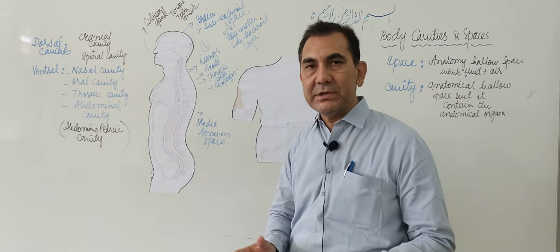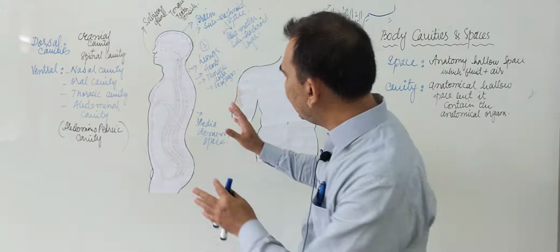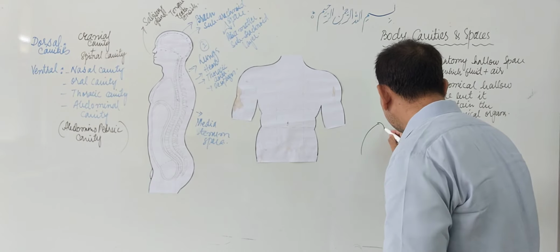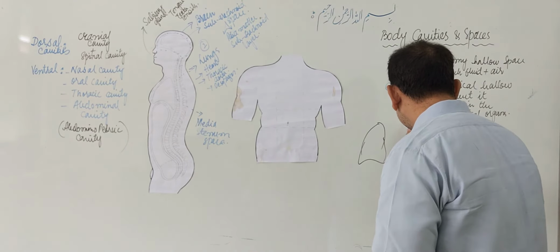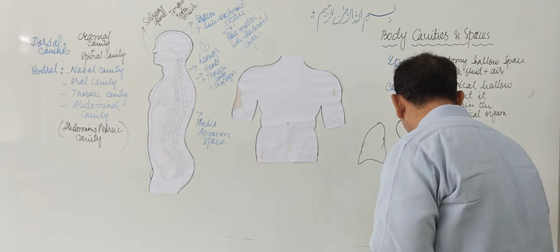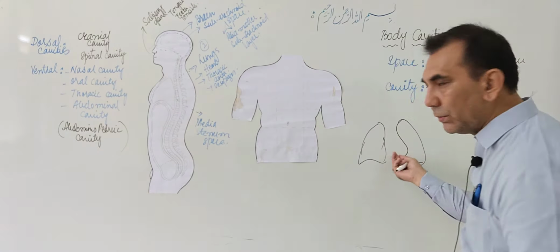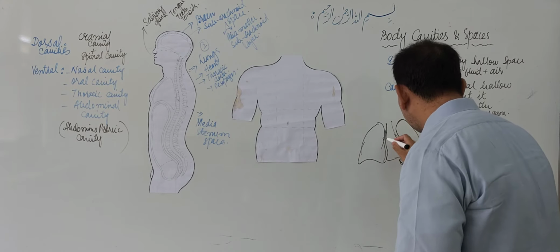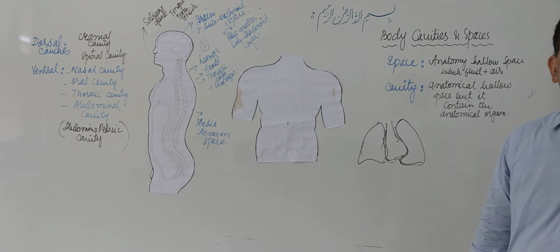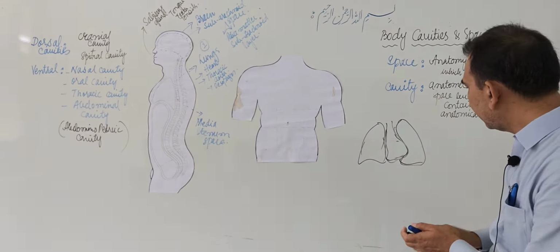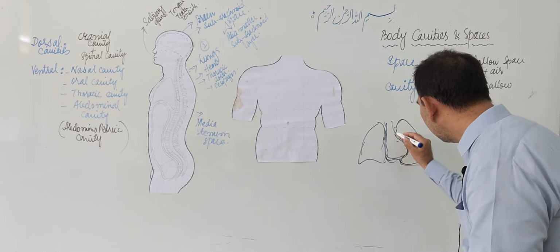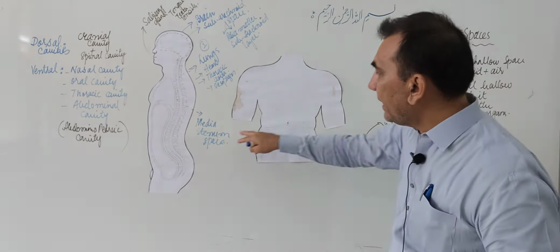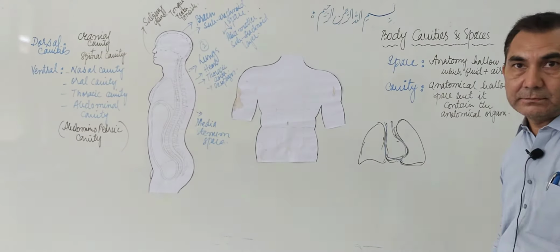In the mediastinum space the heart lies. This space is present between the two lungs. If you just look over here, these are the two lungs, and between the two lungs the heart lies. This space between the two lungs is called the mediastinum space, and it contains the heart.